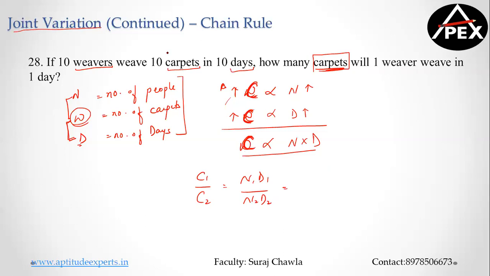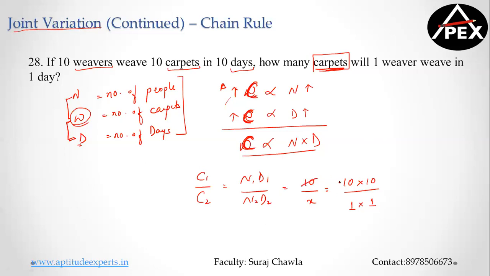So what is C1? 10 is the number of carpets made in the initial case. I do not know how many carpets have to be made. What is N1? Number of people in the first case were 10 weavers and they were doing for 10 days. Now there is only one weaver and I have to complete the work in 1 day. Clear? Right?